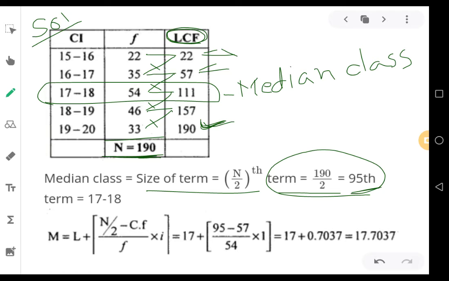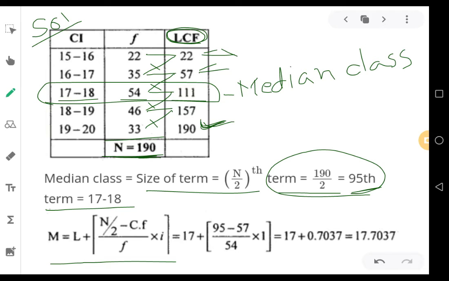Once you identified the median class, that is, the median class is 17 to 18. 17 to 18 is the median class interval. This is the median frequency and median cumulative frequency. Now let us proceed to compute the median by using the formula. Median is equal to L plus n by 2 minus Cf divided by f into i. M stands for median, and what is L?